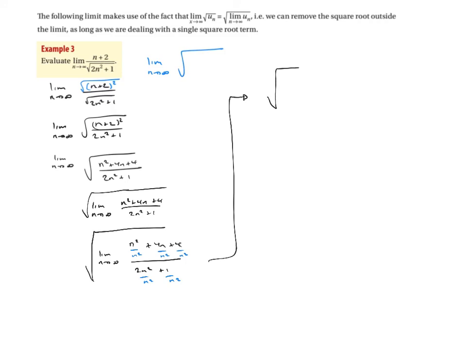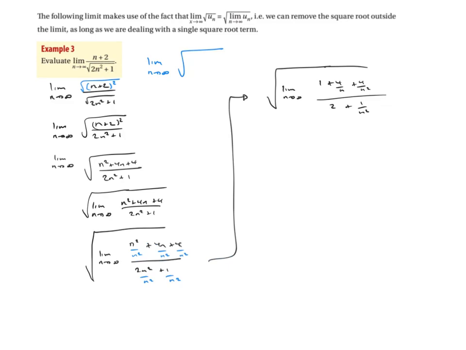So we've got another big square root here, the limit as n heads off to infinity. Notice I still haven't taken that limit. And I get n squared over n squared, which is 1. 4n over n squared, which is 4 over n. And then we have 4 over n squared, which is fine. All over 2n squared over n squared, which is 2. And then we end up with plus 1 over n squared.